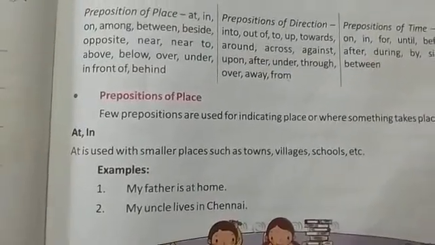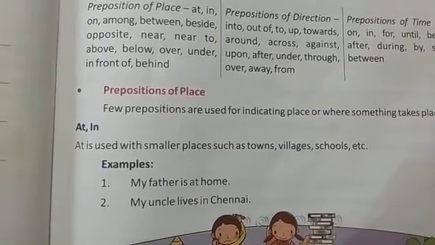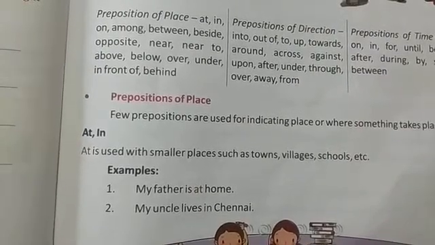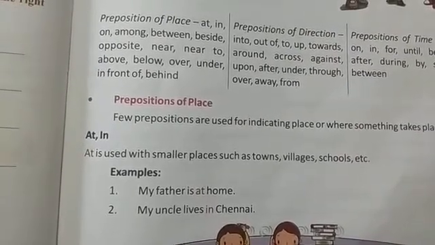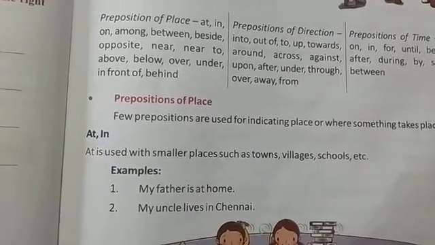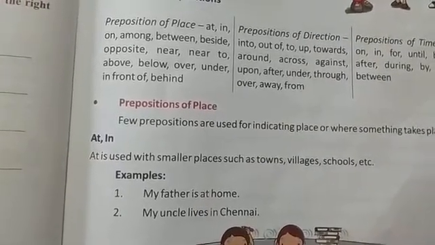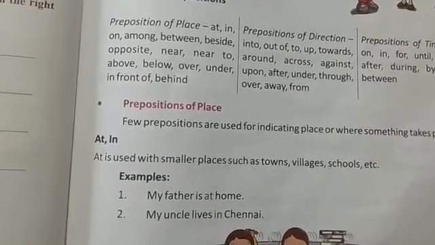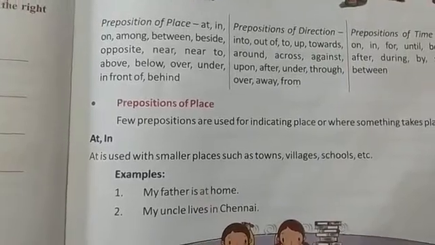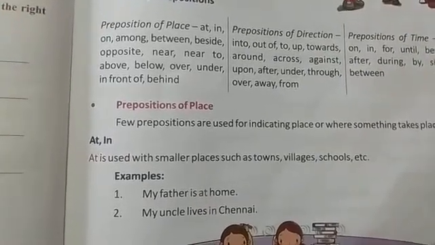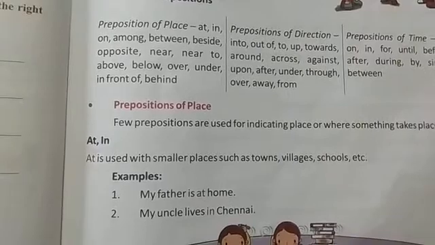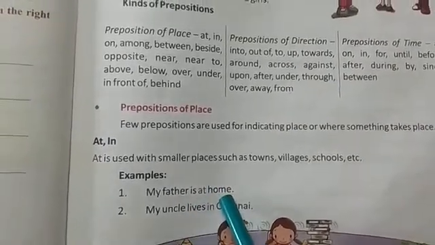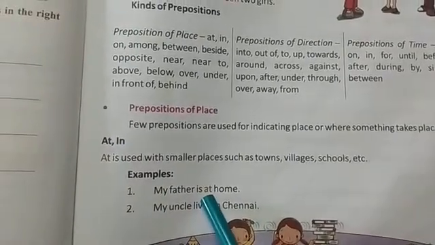At is used with smaller places such as towns, villages, schools, etc. At is used in sentences in which we are talking about smaller places. Smaller places means towns, villages, small areas, school, garden, room, etc. These are all smaller areas. In such sentences we will use the preposition at. My father is at home. Here home is a smaller area, so we will use at with it.